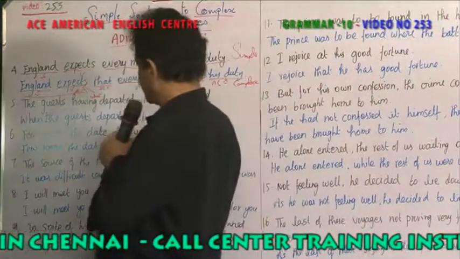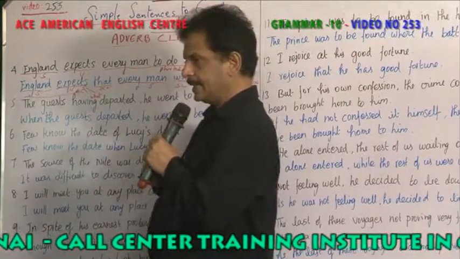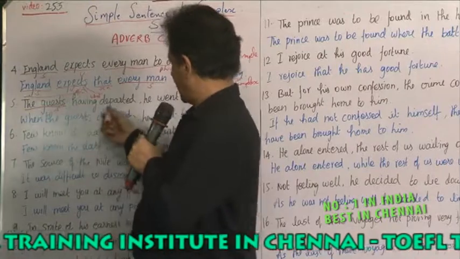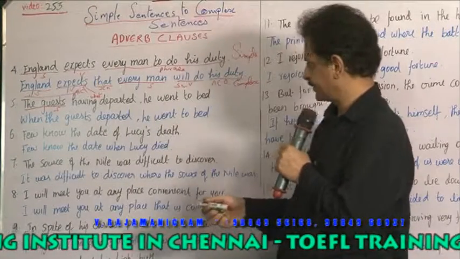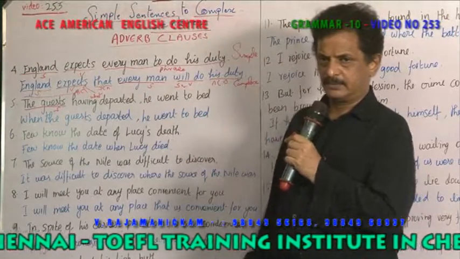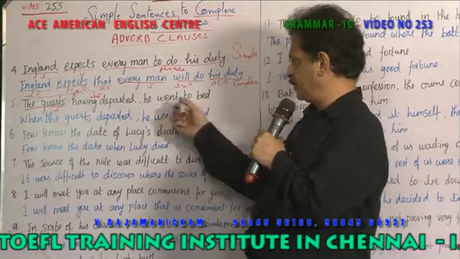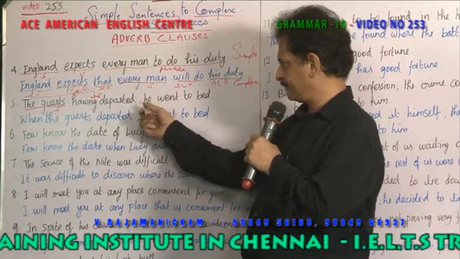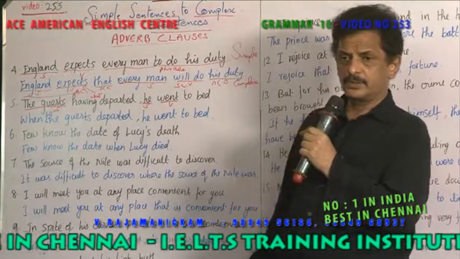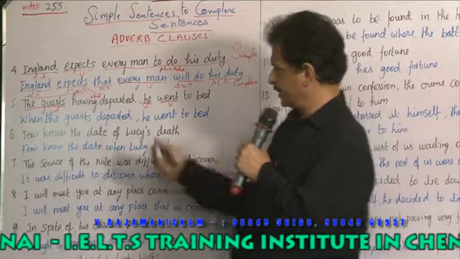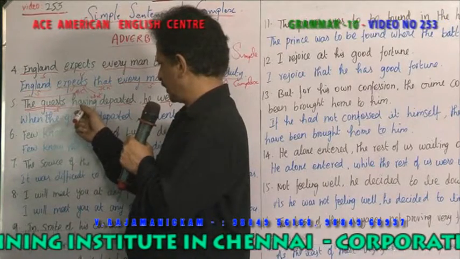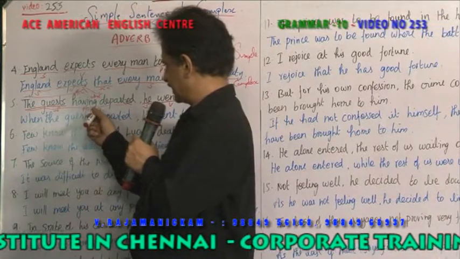Now, the guests is the subject. Having departed. Having departed is not a verb, it is a participle. He went to bed. He is the subject, went is the verb. So you have a subject and a verb. So this is a phrase. How do you change this phrase into a clause, into a sentence?